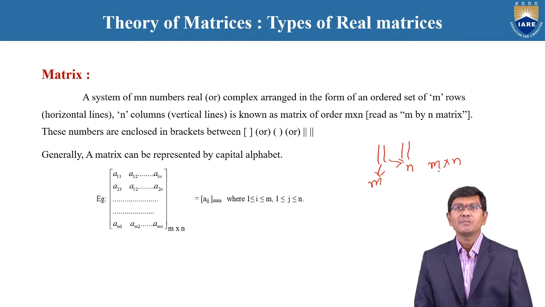Generally, a matrix is represented by a capital letter. For example, a11, a12, and so on up to a1n.